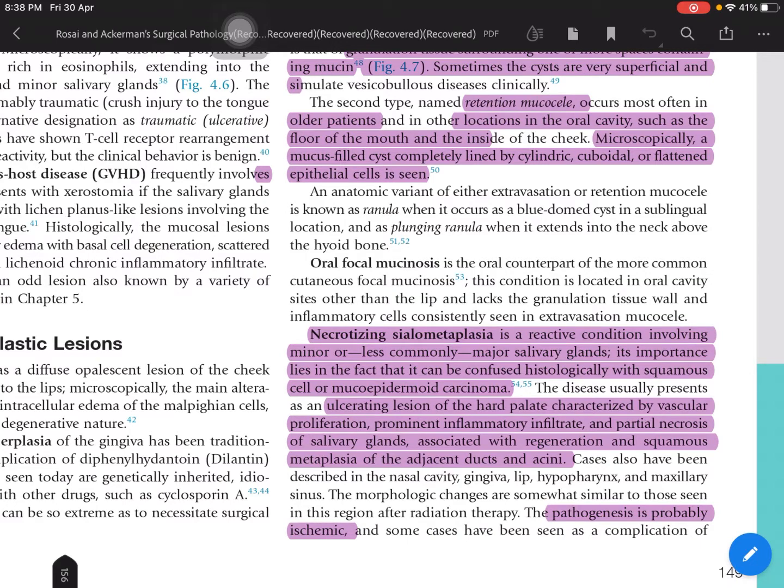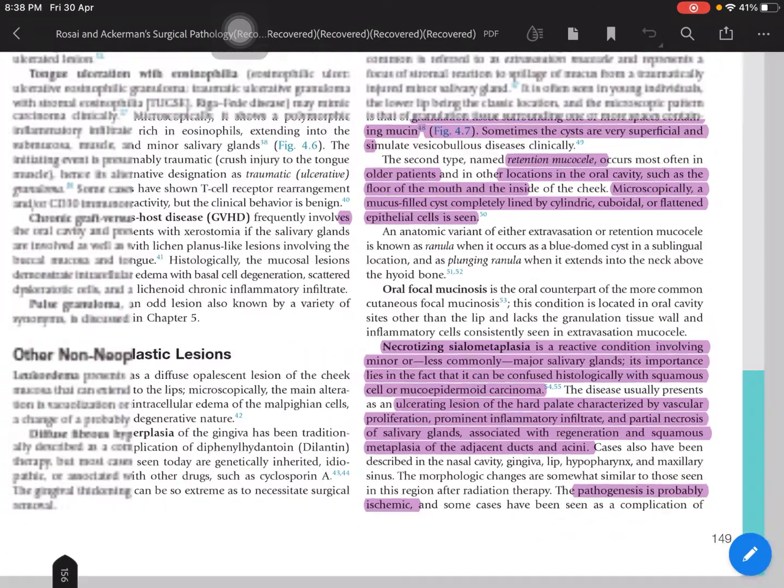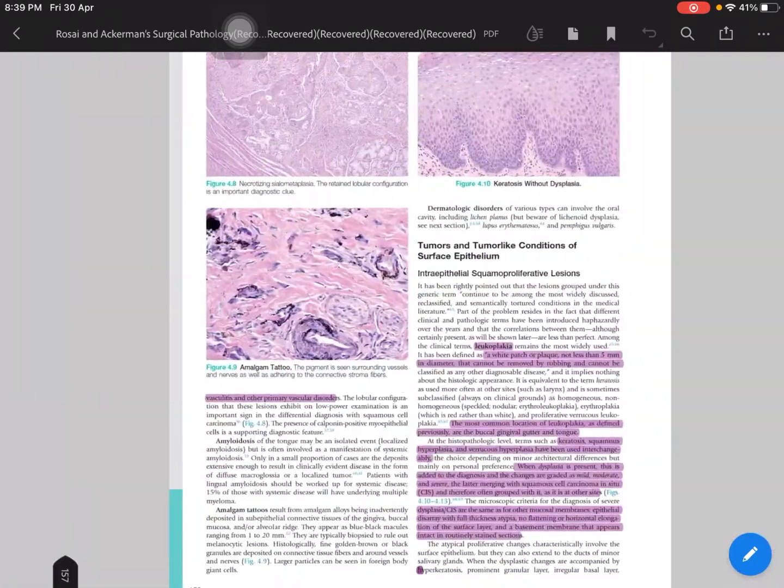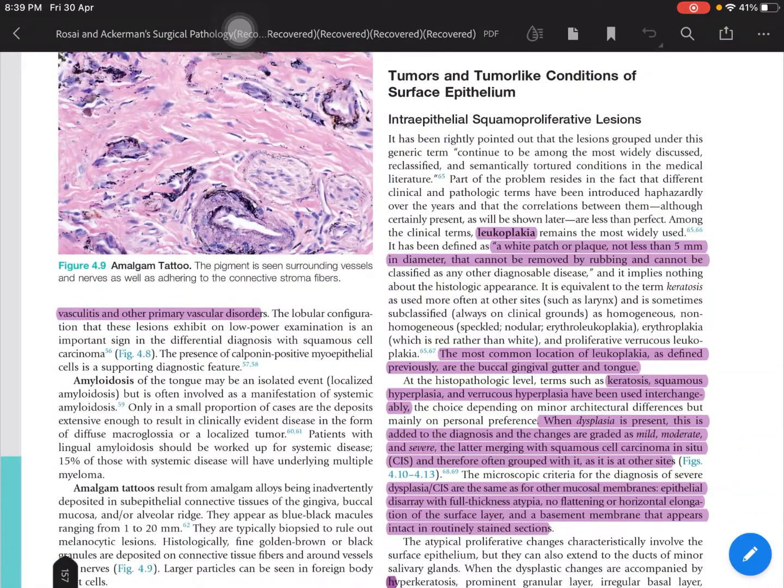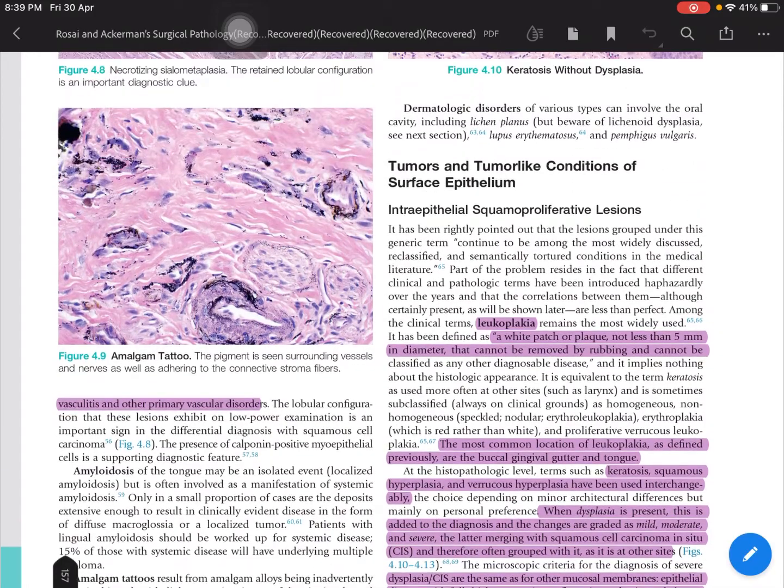It is confused with carcinoma because there is an ulcerating lesion, and next there is vascular proliferation, partial necrosis, and regeneration and squamous metaplasia. Its pathogenesis is probably ischemic, vasculitis and other primary vascular disorders.